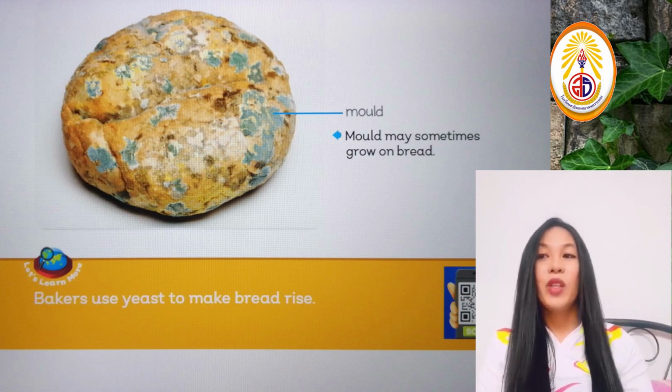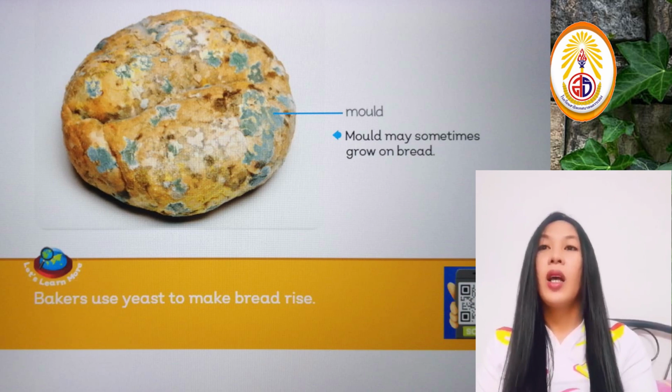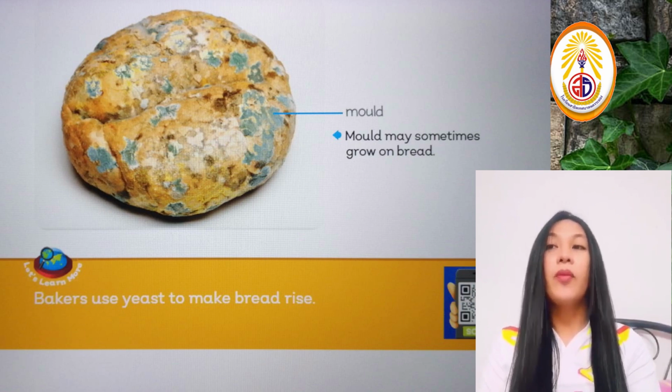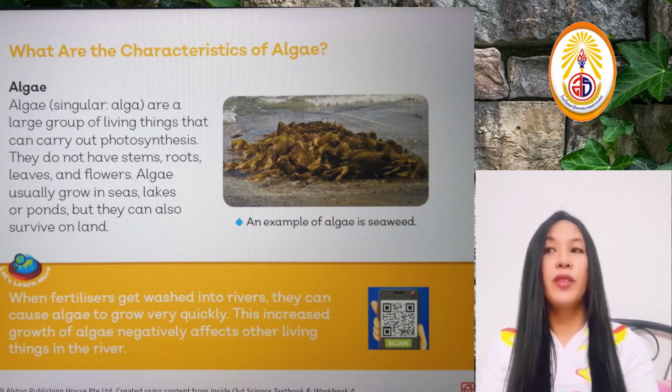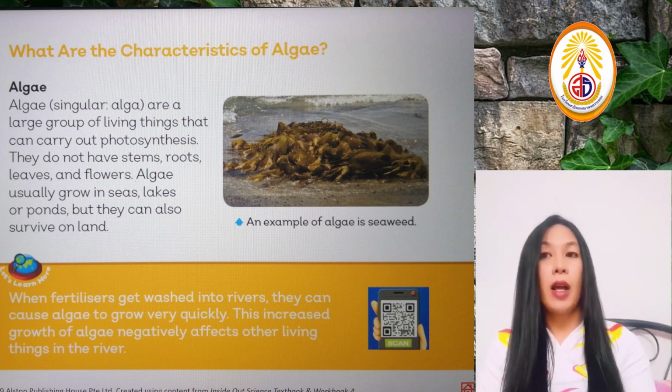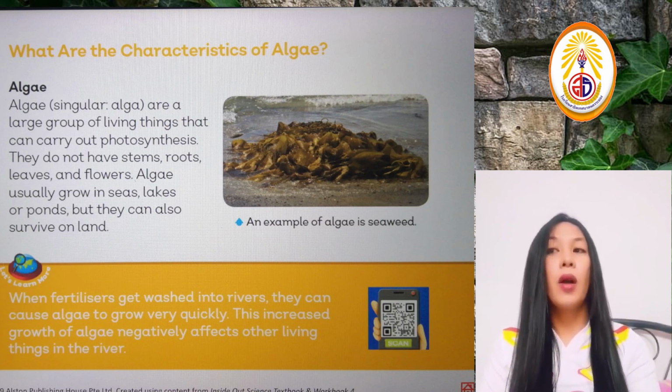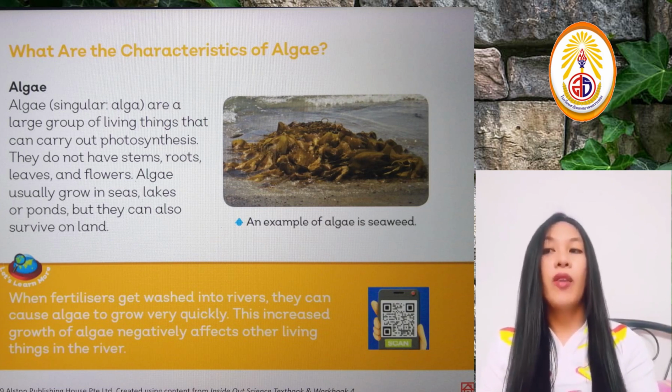All right, so let's move on to the next one. We have the algae. Now, algae are a large group of living things that can carry out photosynthesis. So unlike the fungi, the algae can actually carry out photosynthesis. They do not have stems, roots, leaves, and flowers. And algae usually grow in seas, lakes, or ponds, but they can also survive on land.